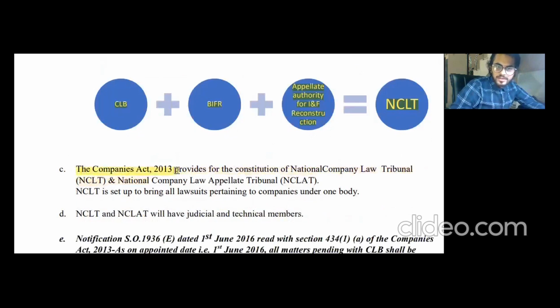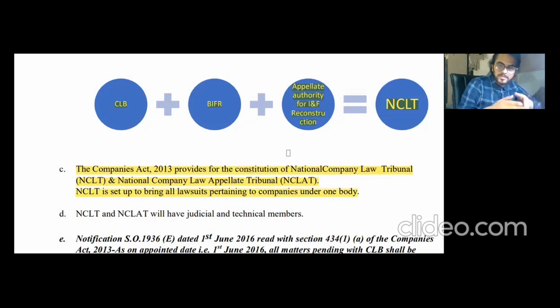The Companies Act 2013 provides for the constitution of NCLT and NCLAT. The Companies Act 2013 contained this provision that the NCLT will be constituted, but it was constituted in 2016 only. Till 2016, the CLB, BIFR, and Appellate Authority for Industrial and Financial Reconstruction were handling all the cases. Since 2016, the NCLT was incorporated, the principal bench is in New Delhi, and all the other benches are in other relevant states. NCLT is set up to bring all the lawsuits pertaining to companies under one body, so they are only appealable to the NCLT now.